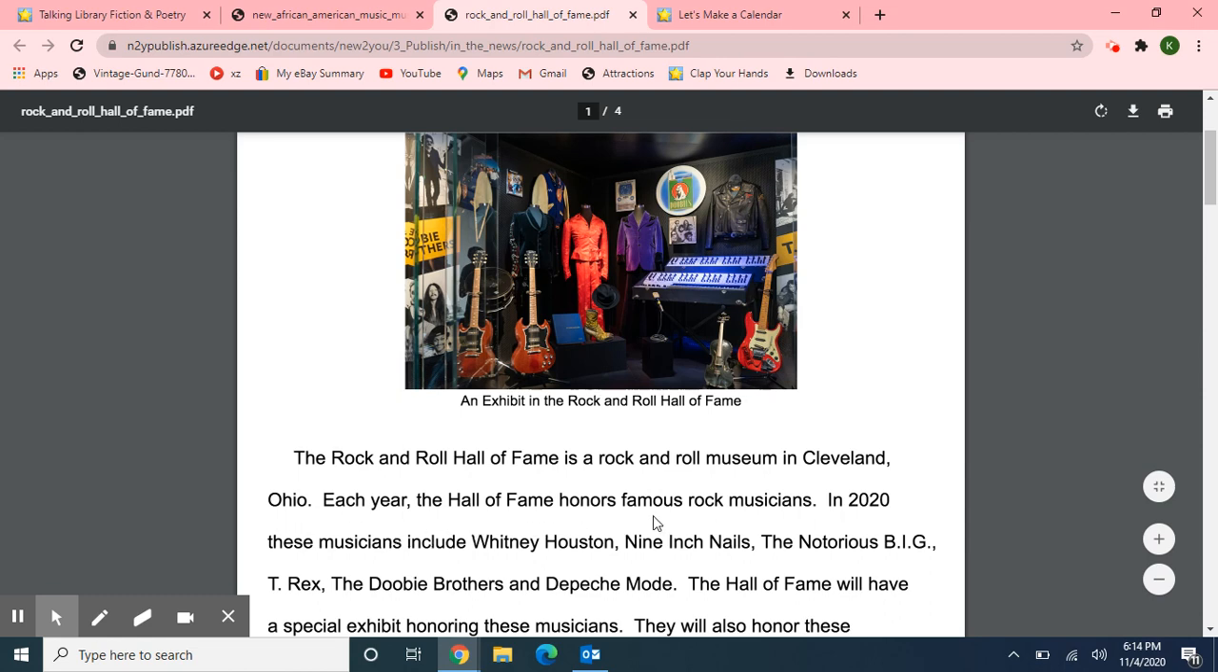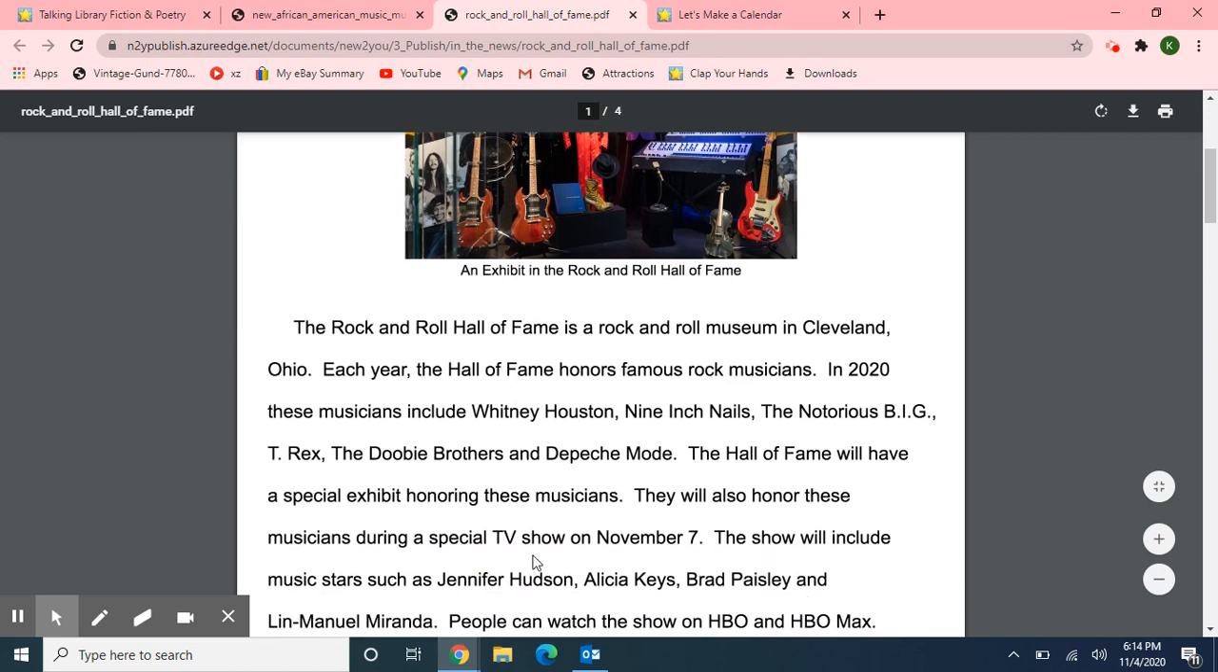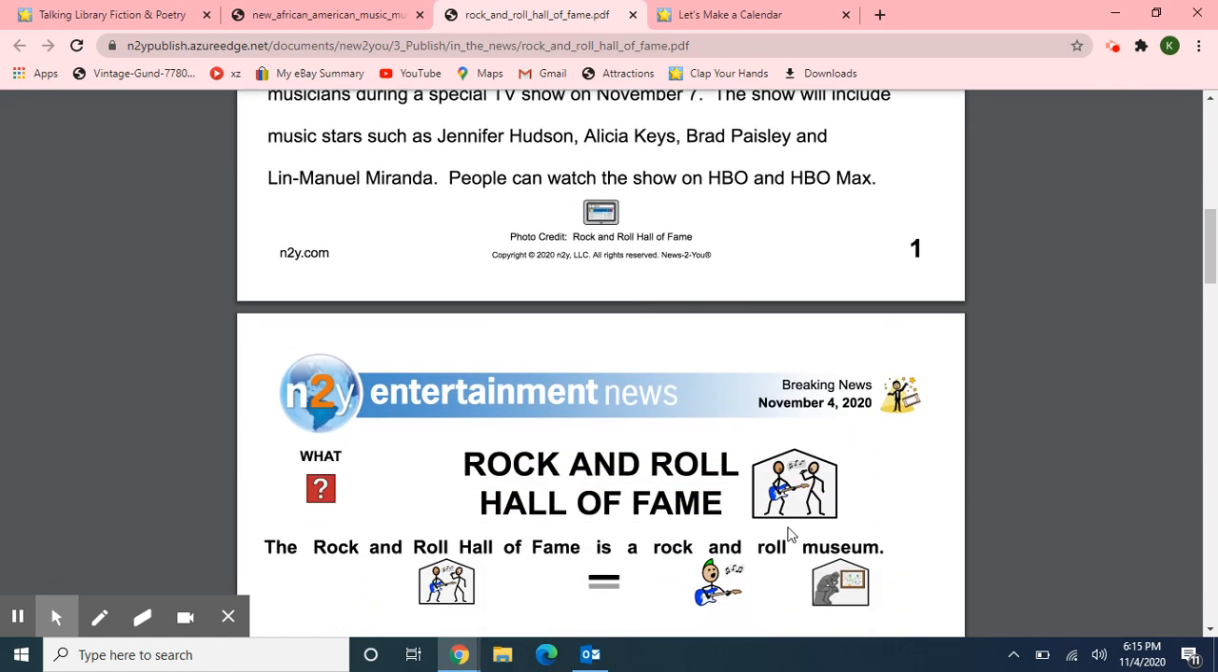Each year, the Hall of Fame honors famous rock musicians. In 2020, these musicians include Whitney Houston, 9 Inch Nails, the Notorious B.I.G., T-Rex, the Doobie Brothers, and Depeche Mode. The Hall of Fame will have a special exhibit honoring these musicians. They will also honor them during a special TV show on November 7th. The show will include music stars such as Jennifer Hudson, Alicia Keys, Brad Paisley, and Lin-Manuel Miranda. People can watch the show on HBO and HBO Max.